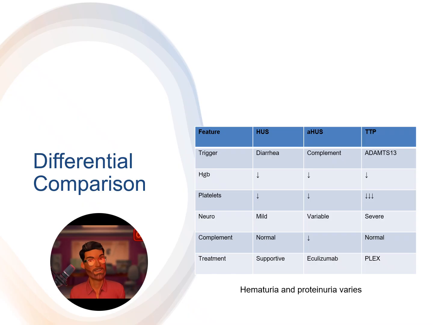We discussed that fever and neurological symptoms in TTP are not a good differentiator. However, in TTP, commonly the platelets are very, very low as compared to HUS, which may help. Complement is typically lower in atypical HUS, and again, we'll have a separate lecture for that. The point is the treatment definitely differs between all these three, so it's very important to differentiate and then make the correct diagnosis so that you can make the correct management decisions.